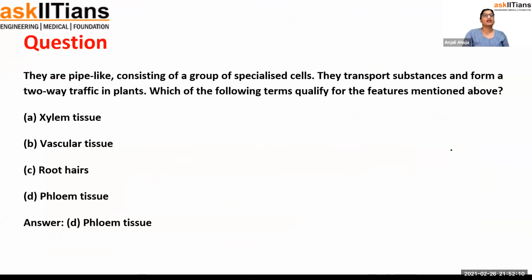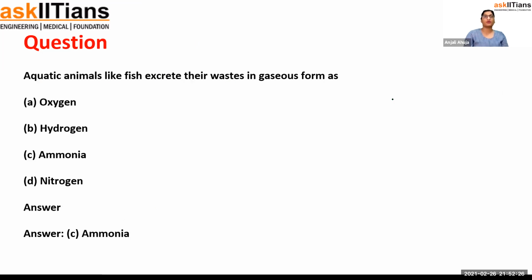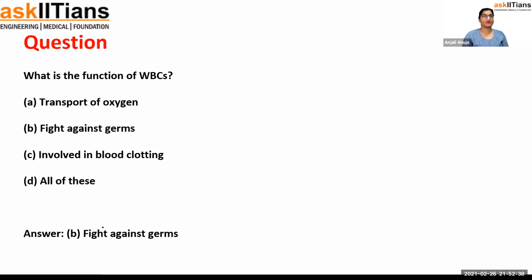Let's practice. The pipeline consists of a group of specialized cells. I know that you can see the answer, phloem tissue, but read the question. They transport substances in two-way traffic. Xylem is one-way traffic. Remember that. Now, aquatic animals like fish excrete their waste as ammonia, because ammonia is poisonous, but in water it directly converts into another form by reacting with the water.